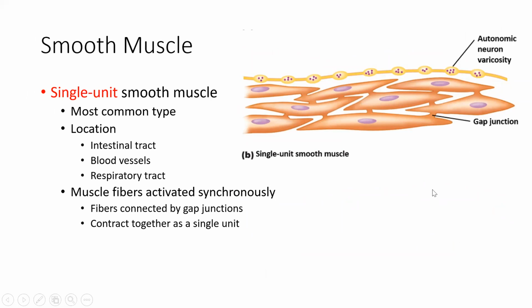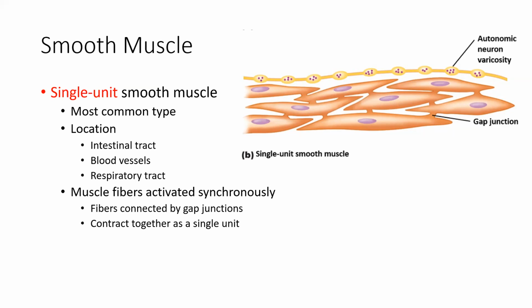Single unit smooth muscle is the most common, the most abundant type of smooth muscle. It's found in the GI tract. We also see it in blood vessels, particularly smaller blood vessels, and in the respiratory tract as well. The tissues here function synchronously, they function together. Think about all these little smooth muscle cells pretty much holding hands, and the hands they're holding are these gap junctions. The gap junctions are connecting these smooth muscle cells together, and this is what's responsible for this type of muscle acting like one synchronous unit.